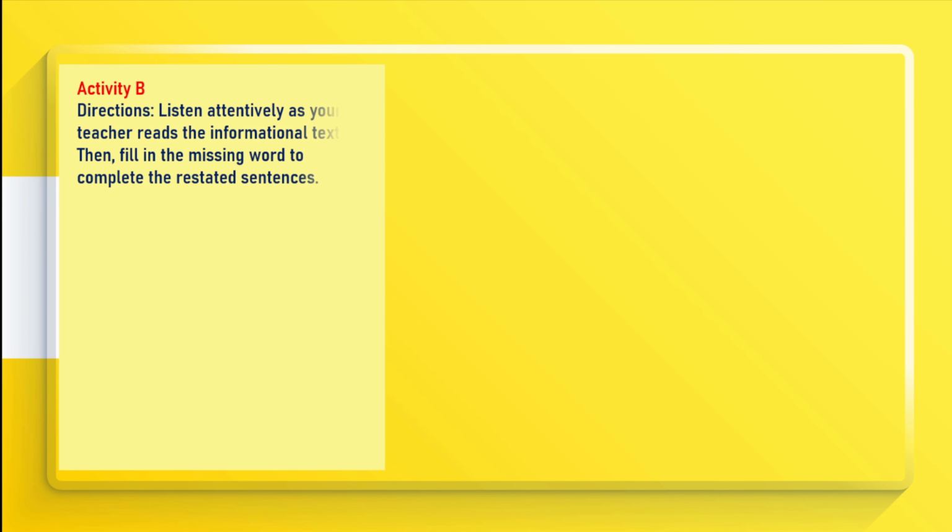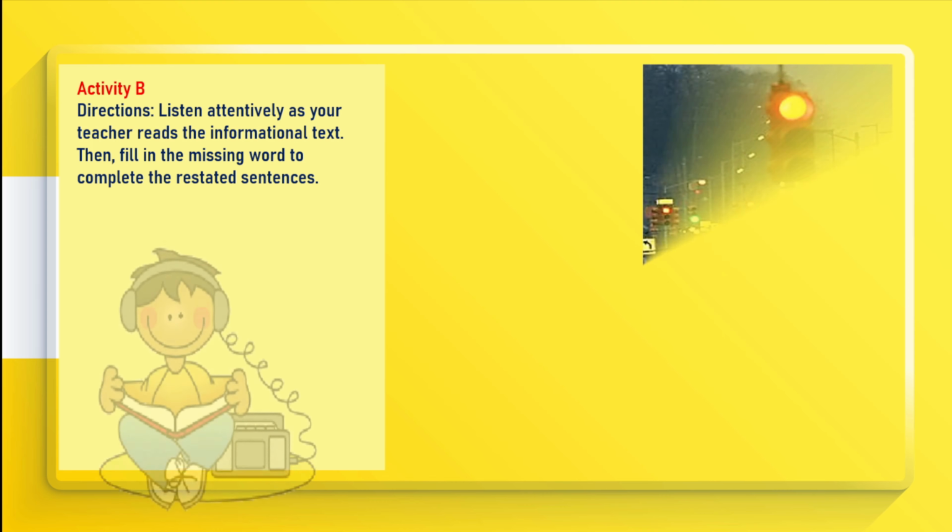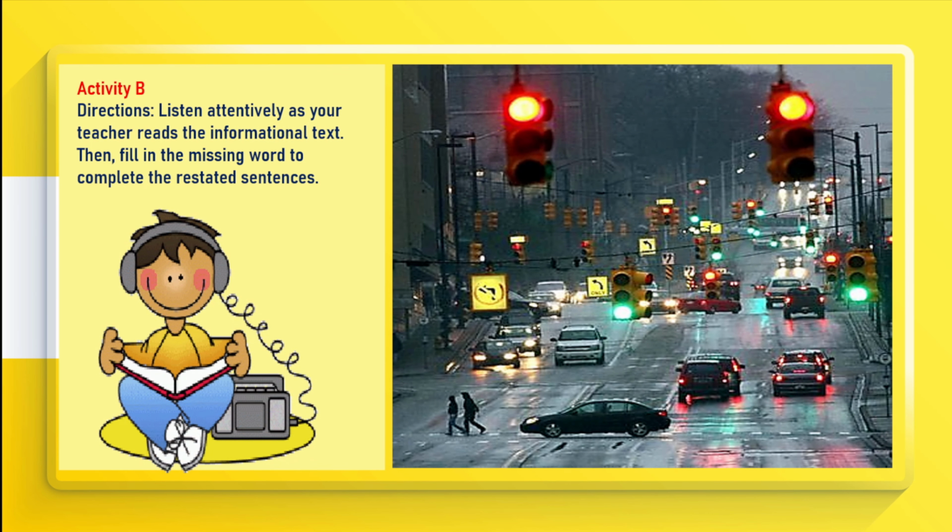Activity B. Directions. Listen attentively as your teacher reads the informational text. Then, fill in the missing word to complete the restated sentences. Here we go. Red, green and yellow are the colors of traffic lights.